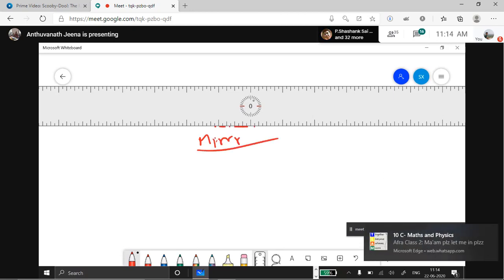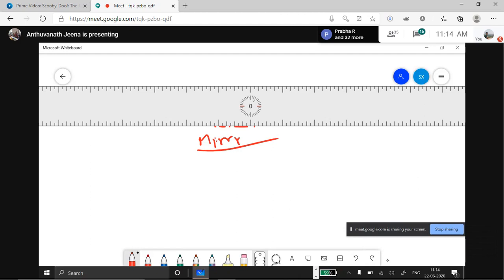Mirror formula is... why is this pen troubling me? Sometimes it's working. See?